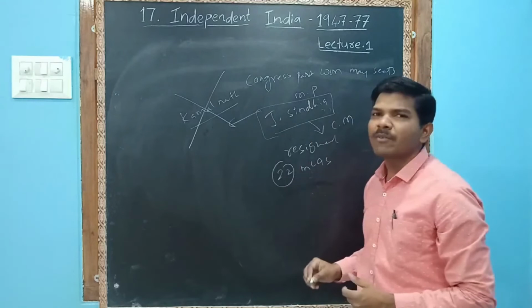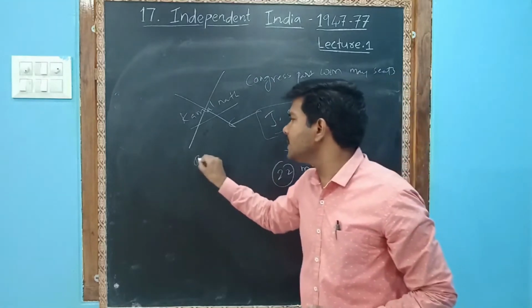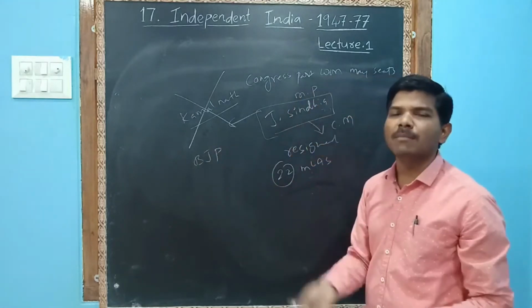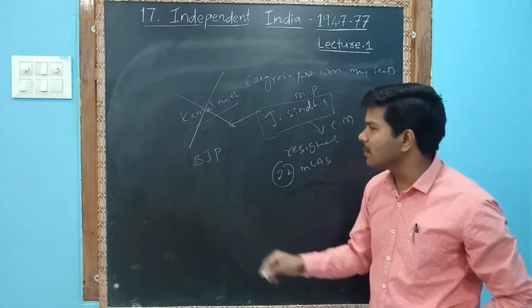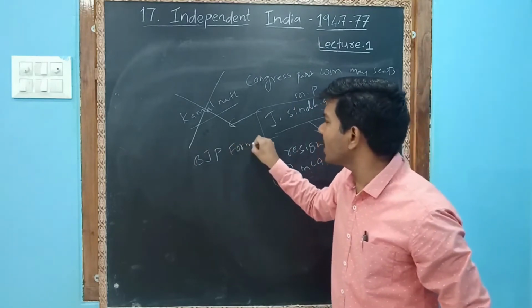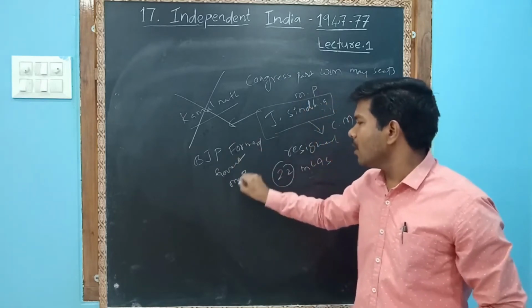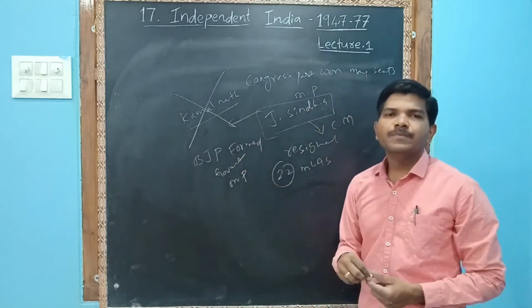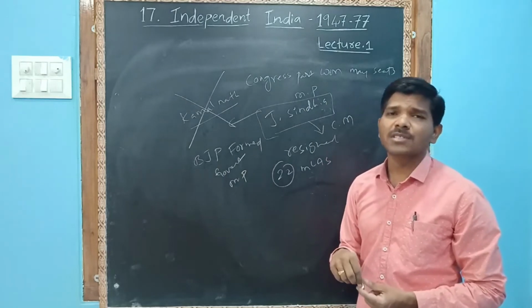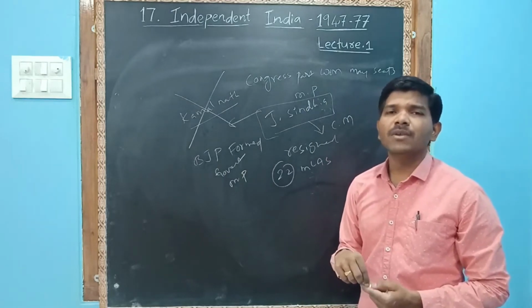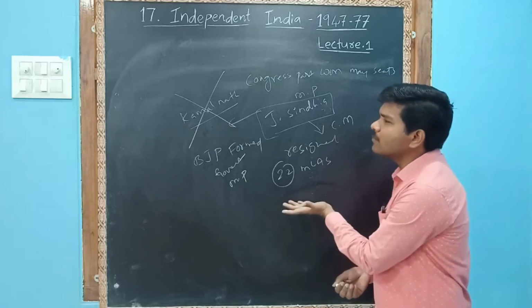When the Kamal Nath government collapsed, the BJP had the majority of members. Now the BJP formed a government in Madhya Pradesh. Now the Madhya Pradesh CM is Shivraj Singh Chauhan. I repeat, Shivraj Singh Chauhan. So what did you understand from this example?